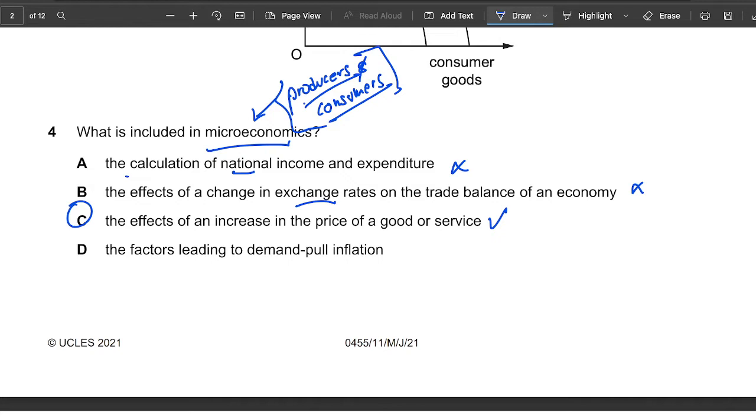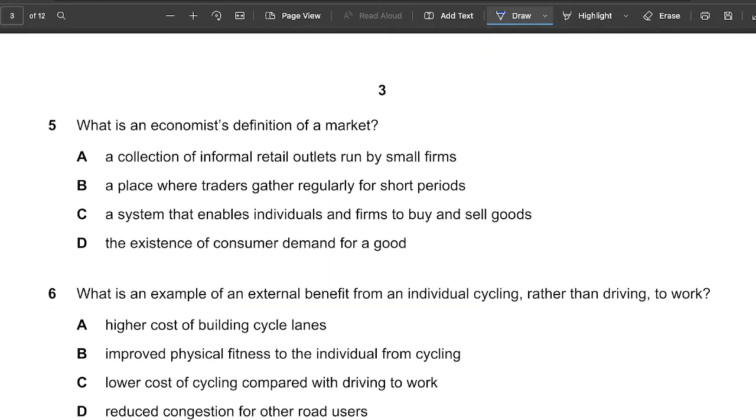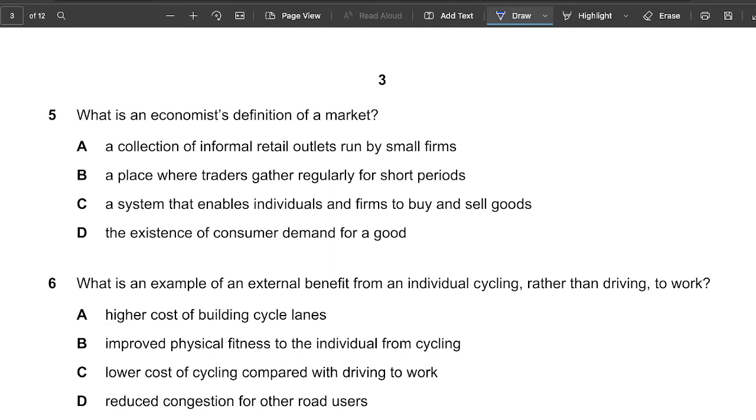Okay, and factors leading to demand pull inflation. Wrong. Remember, inflation we said was macroeconomics. Okay, the consumers don't really care about the inflation. Move on to the next question.